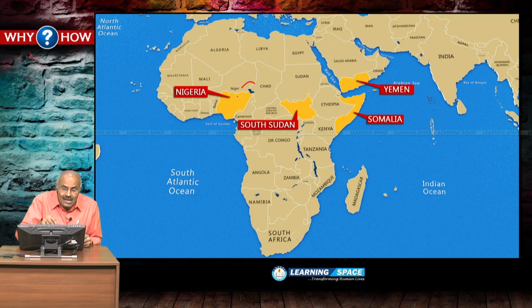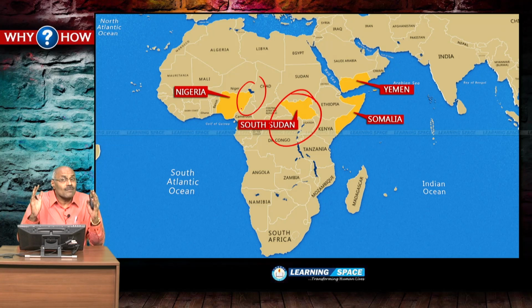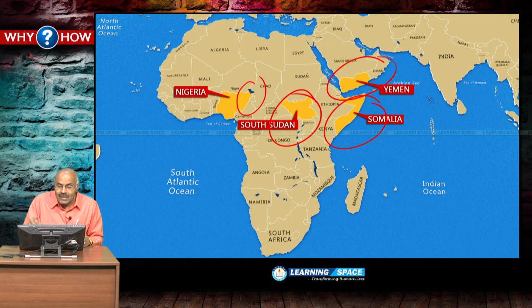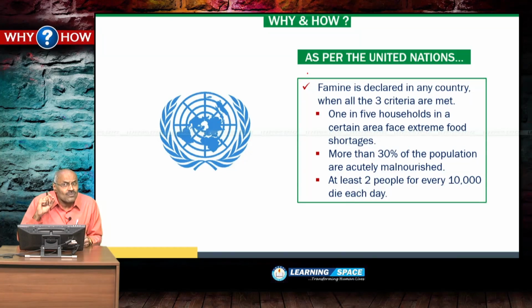Certain parts of Nigeria, the northeastern part, is worst affected because of extremism. South Sudan, because two groups are one against the other and almost the country is at the brink of civil war. Then Somalia, Yemen, where civil war is already going on. So, these countries are on the brink of a famine, and please don't forget, a country is declared as a famine by the United Nations when these three conditions are met. I have given the three conditions, please go through them.